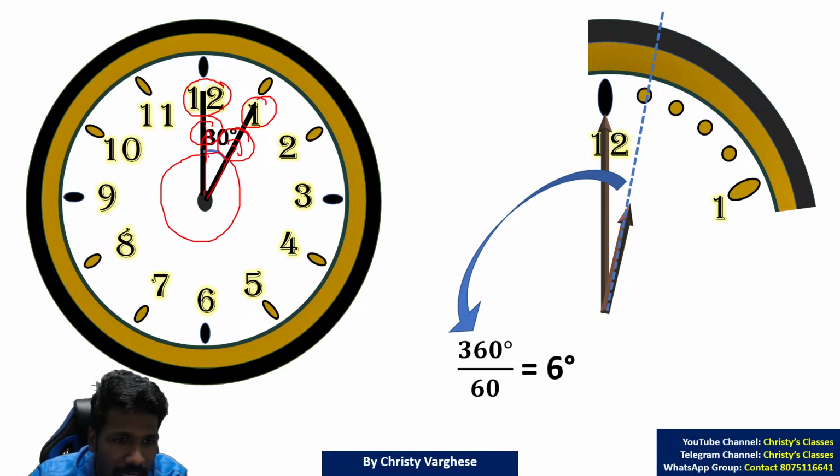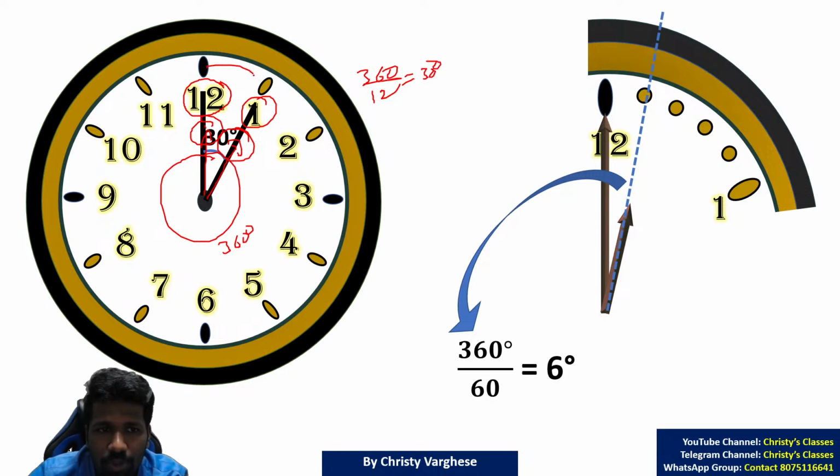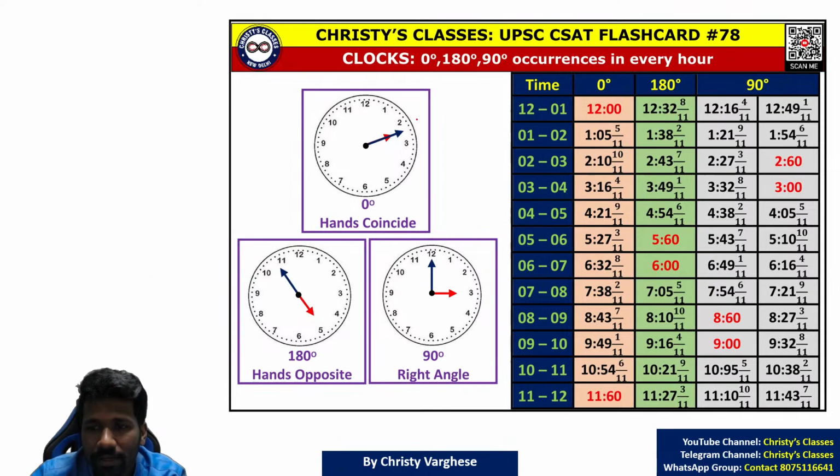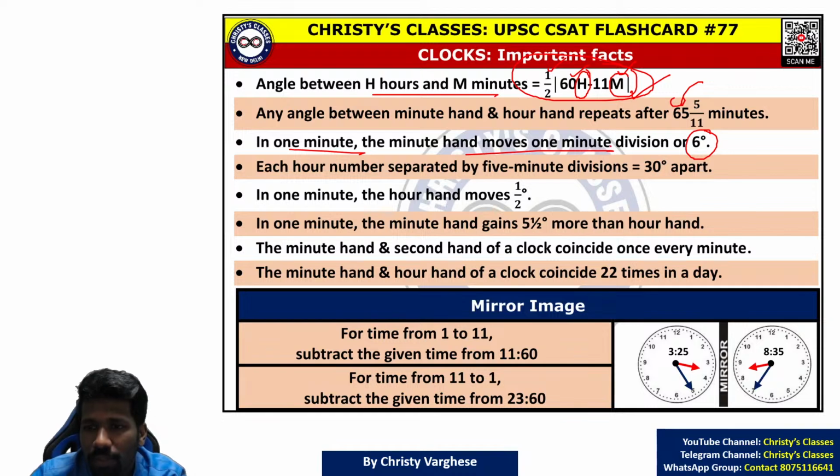This is a full circle. A wall clock is a full circle. So the central angle is 360 degree. It is divided into 12 equal portions. So 360 by 12, 30 degree will be each of these sectors. Are you getting it? So in 1 hour, our hand will move 30 degree. All of you clear?